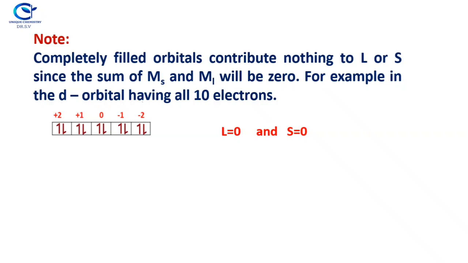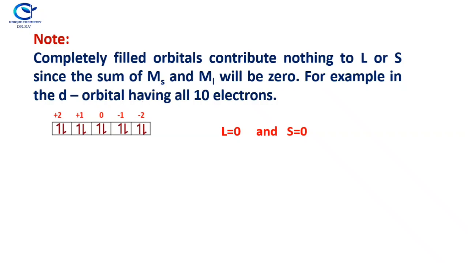It is important to note that completely filled orbitals contribute nothing to L or S, since the sum of ms and ml will be 0. For example, in the d orbital having all 10 electrons, the L value will be 0, because 2 into 2 is 4, 2 into 1 is 2, 0 into 2 is 0, minus 1 into 2 is minus 2, and minus 2 into 2 is minus 4.